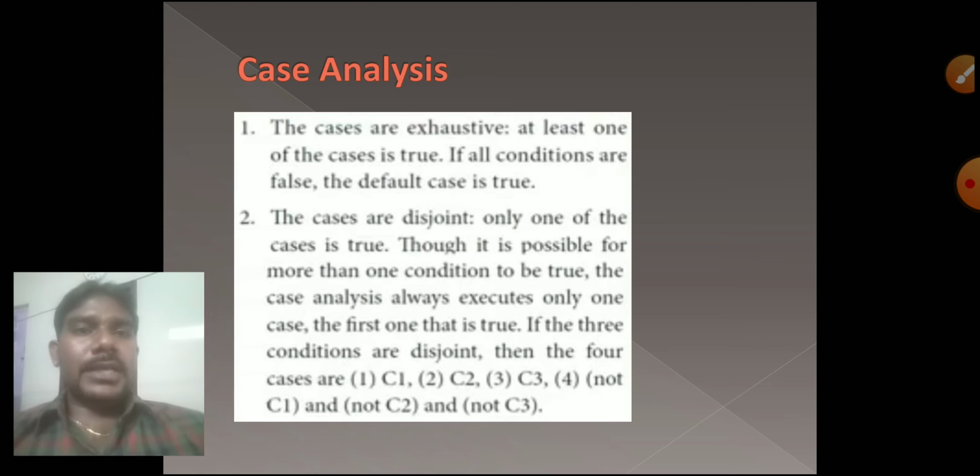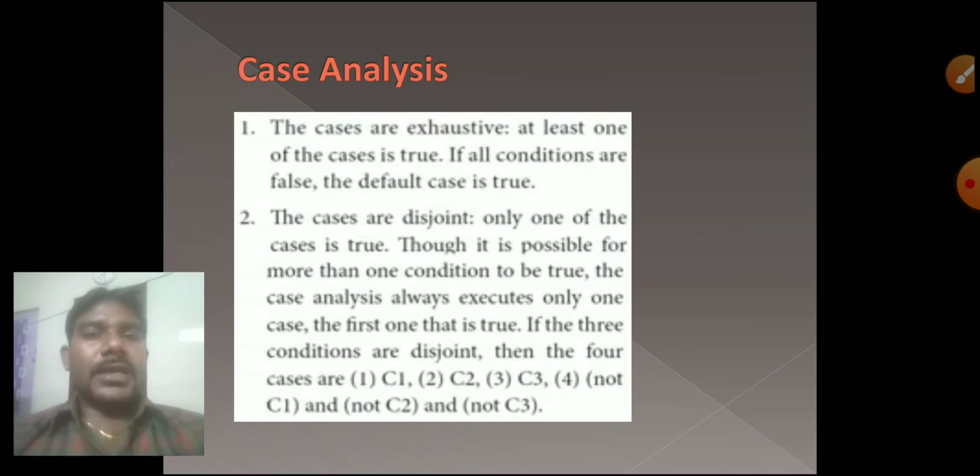Okay, next one, the cases are disjoint: only one of the cases is true, though it is possible for more than one condition to be true. The case analysis always executes only one case, the first one that is true, if the three conditions are disjoint. Then there are four cases, C1, C2, C3, so like that we have four cases, and the else part is also one of the cases.